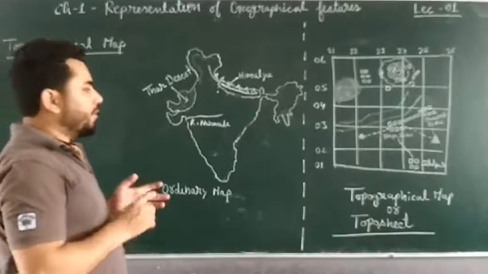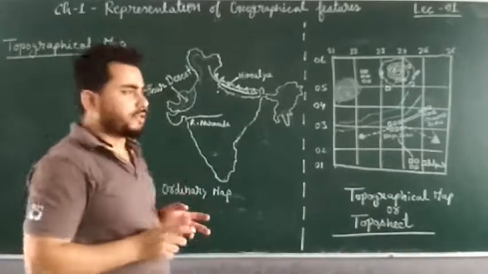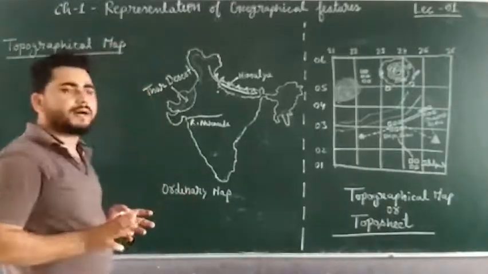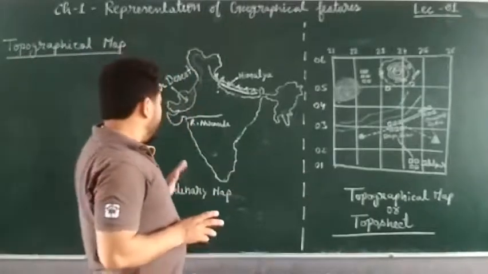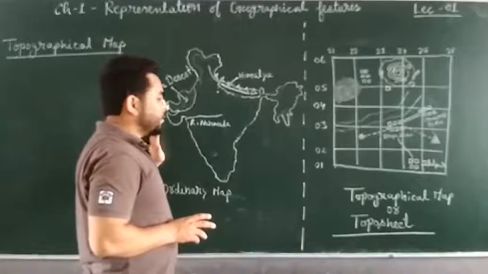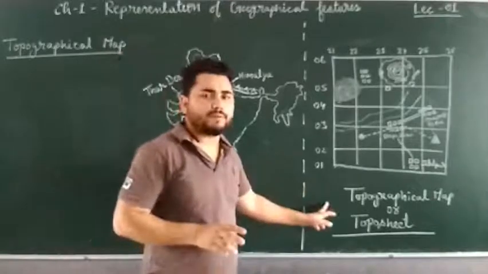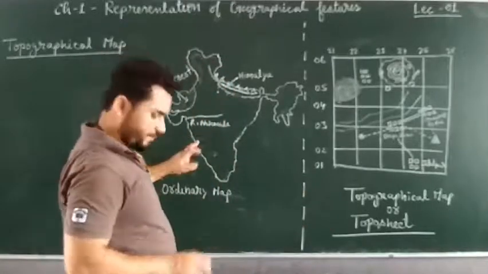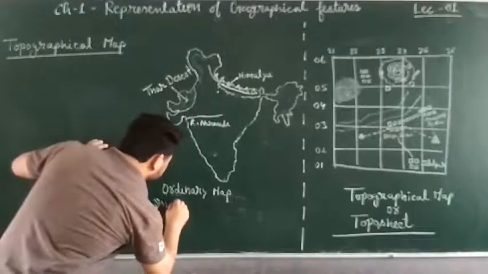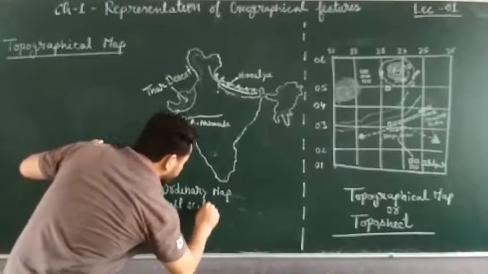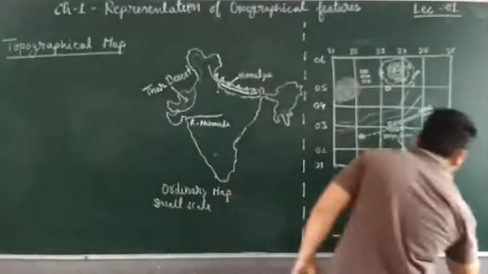Okay. So topographical map or topographical sheet or ordnance survey map, these are three names of the same thing. Here this is a small scale map, this is a large scale map.